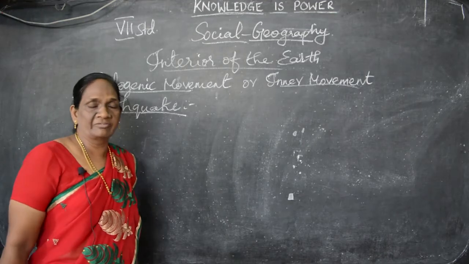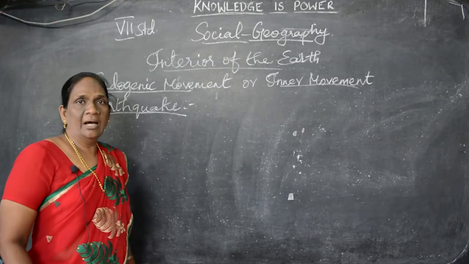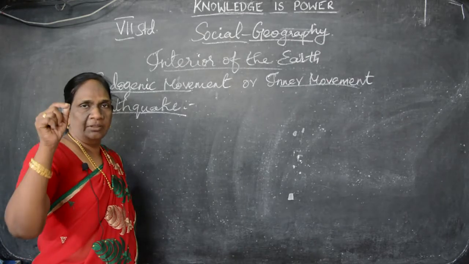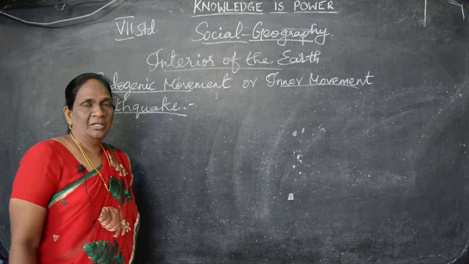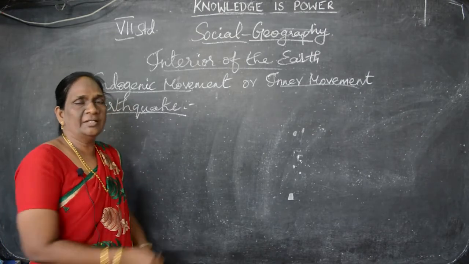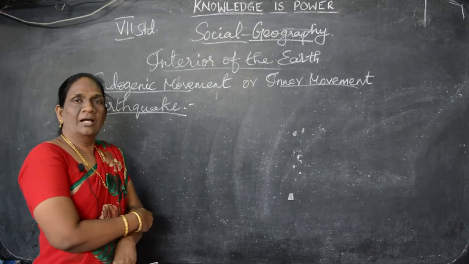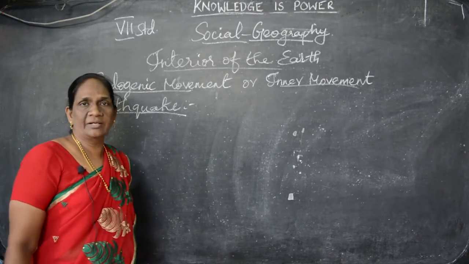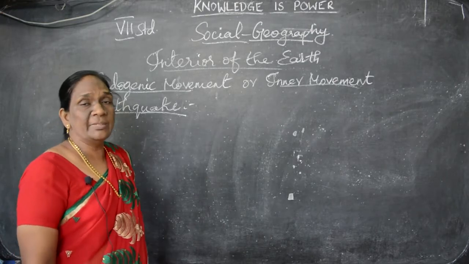The sudden movement of the earth, the vibration. The point of the earthquake is the focus. Above the point, it is called the epicenter. The waves, the vibration, are called seismic waves.